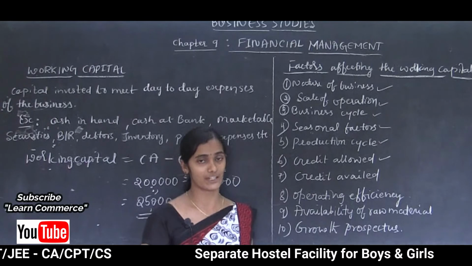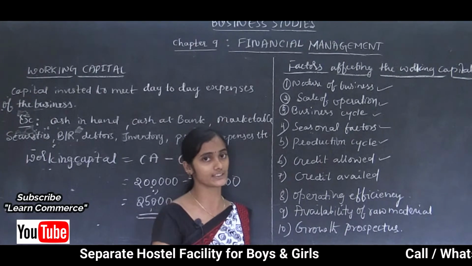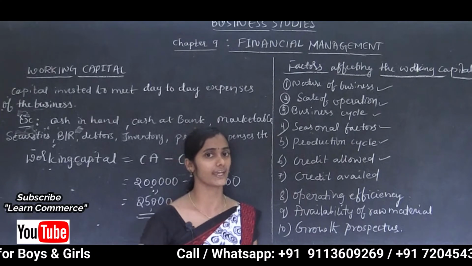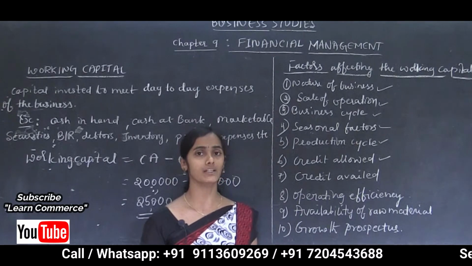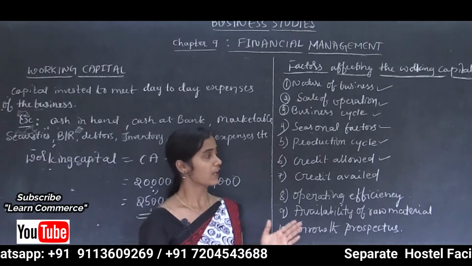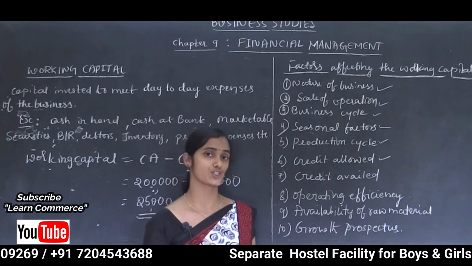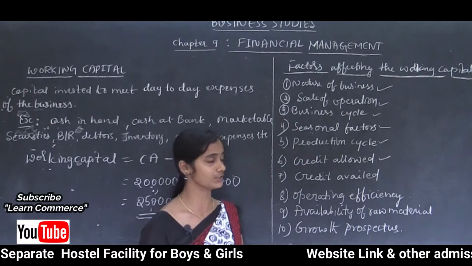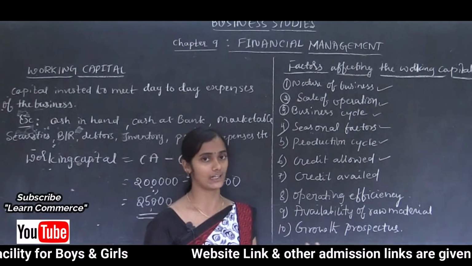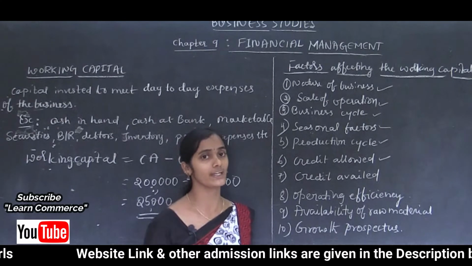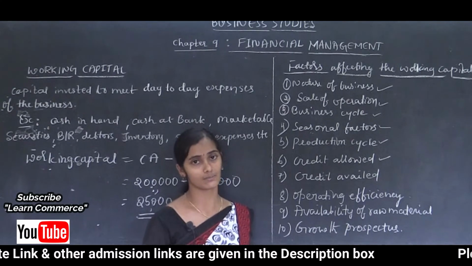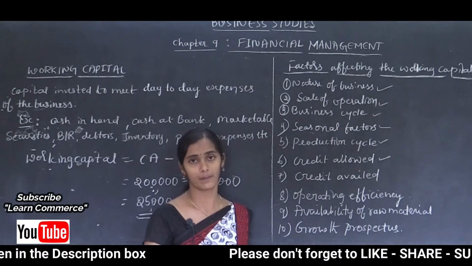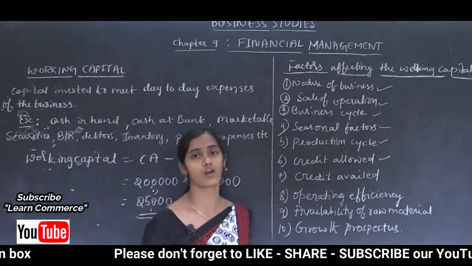So based on the credit availed, if an organization can receive the benefit from the suppliers, if the supplier is giving long-term credit facilities, then they can manage with the available funds. Or else, if the supplier is not ready to give long-term credit facilities, obviously they require a larger amount of working capital to meet the supplier payments, maybe the payments for raw materials.